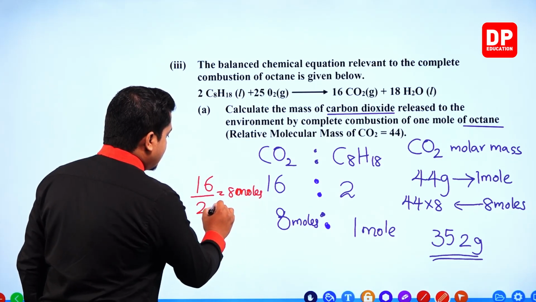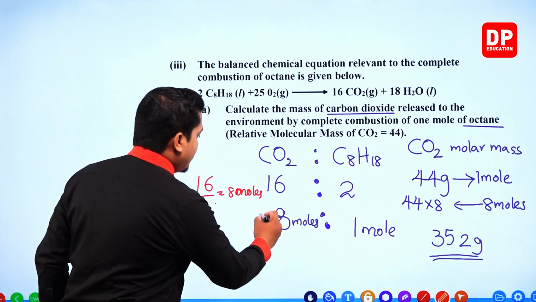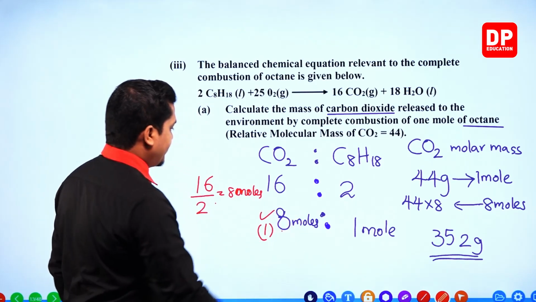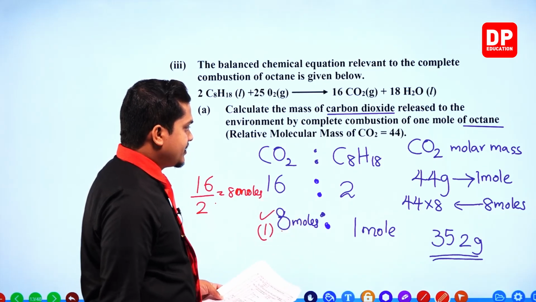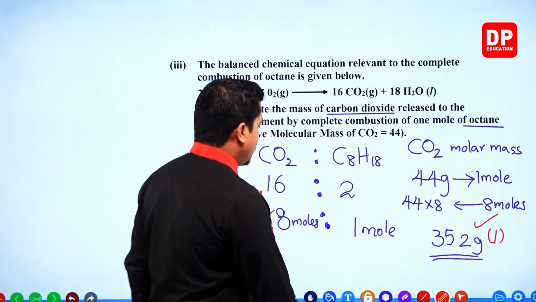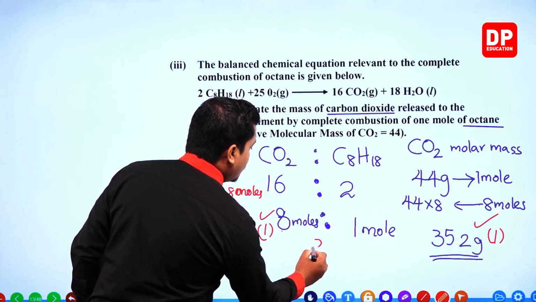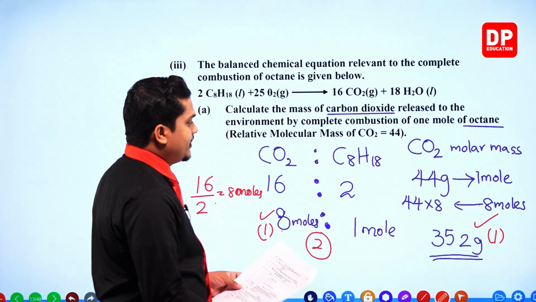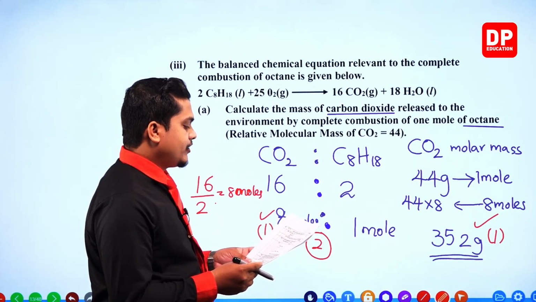For writing down this or this, you will receive 1 mark. Then for the calculation and getting the answer, you will get 1 mark. So altogether, you will receive 2 marks for the calculation for 352 grams.